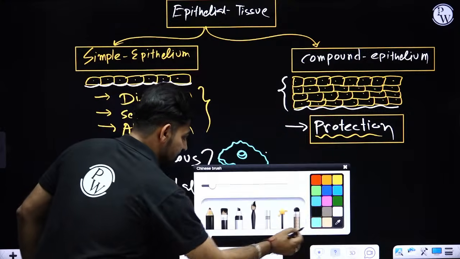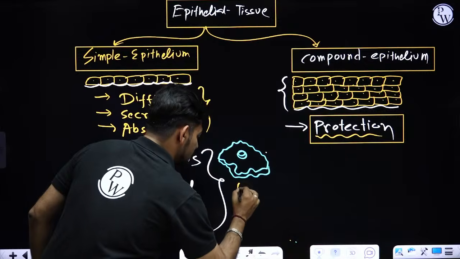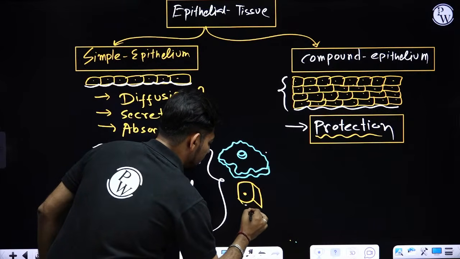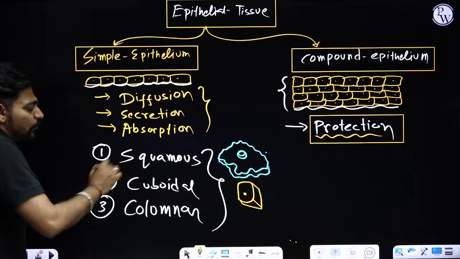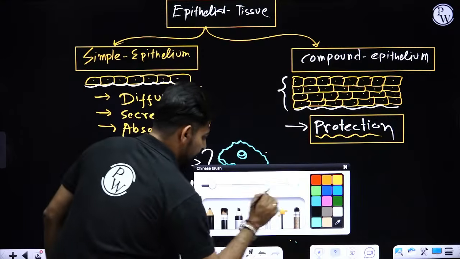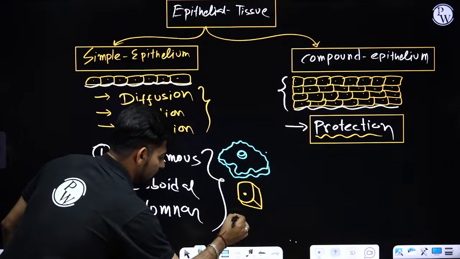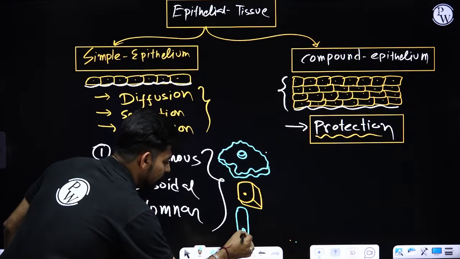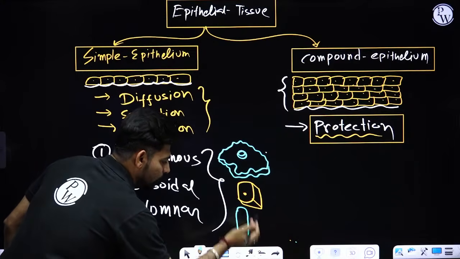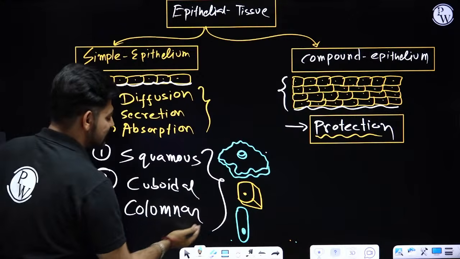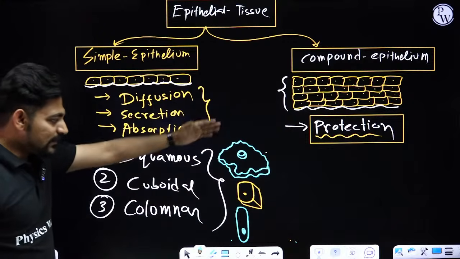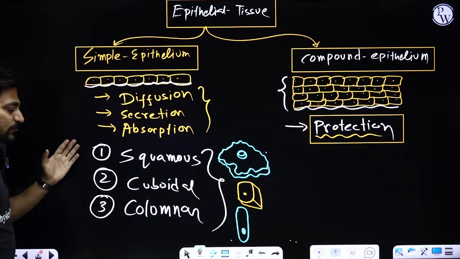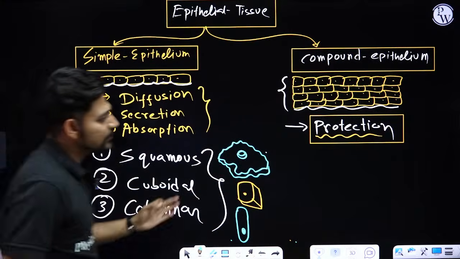Cuboidal epithelium, cells are of cube shape. Cube shaped cells will form this cuboidal epithelium. And for columnar epithelial tissue, you'll be finding slender, tall, elongated column or pillar like cells. So based upon the cellular shape, this simple epithelial tissue is divided into mainly three groups.